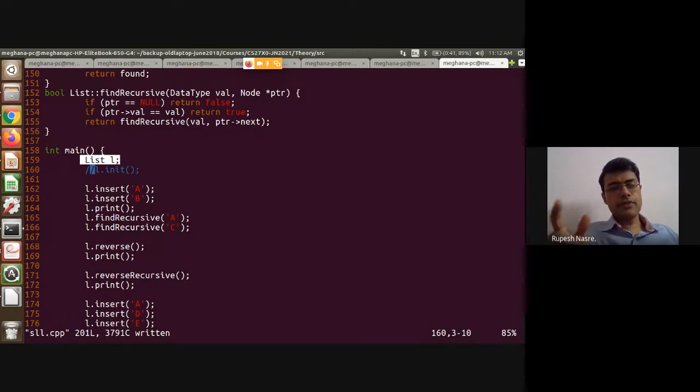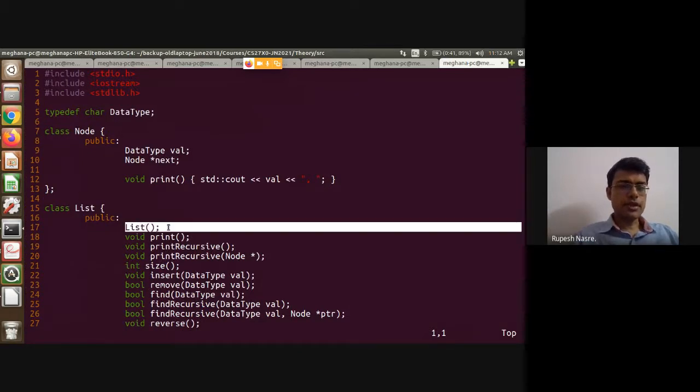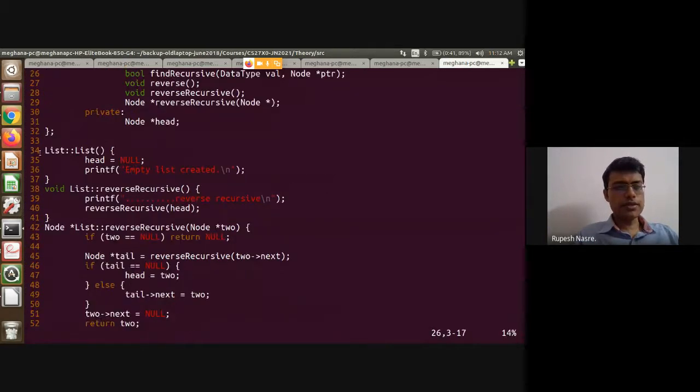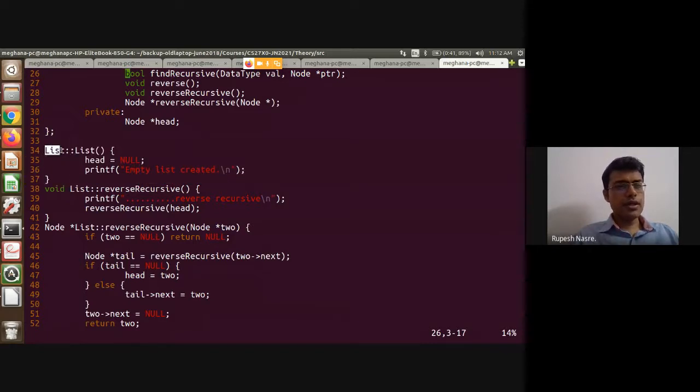So in this case, we will call the initializer for list, which is essentially this function list, right, which gets implemented like this. Okay, what is this syntax? Well, it just means that list is the class, and the colon is called the scope resolution operator. Within that, the function name is list, which does not take any arguments, and then the body of the function, and that's it.